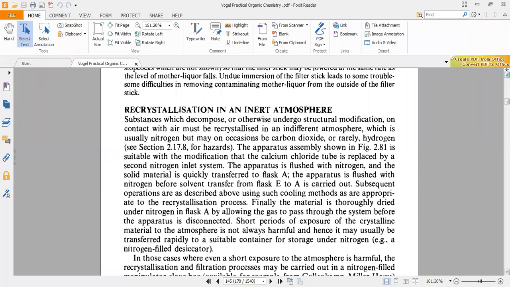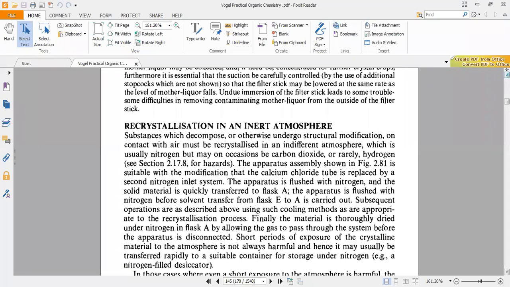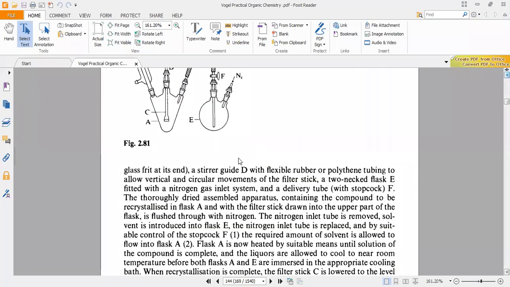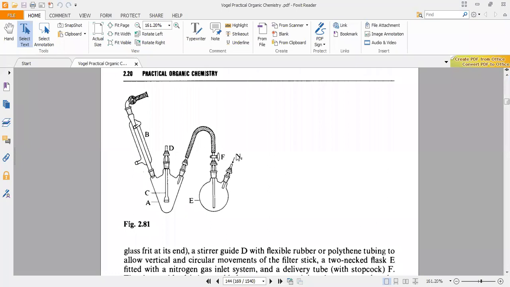The picture which has just been shown, for such purpose we use this. What is happening? This is the inlet of nitrogen. Nitrogen, because we cannot afford any moisture in this crystallization chamber. All right. So what is happening? This is a drying tube. Just next topic is over drying of the material.